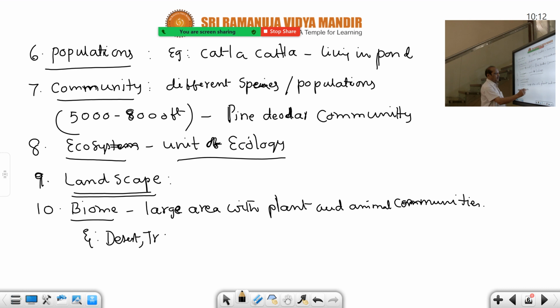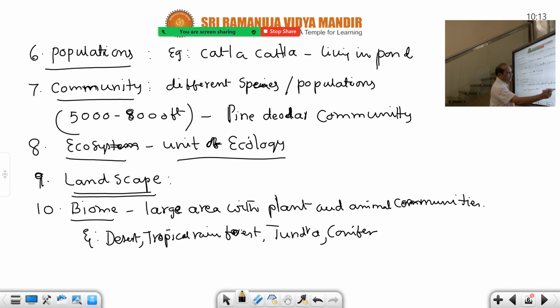Tropical rainforest is also a biome. Tundra, the treeless zone, is also a biome. And coniferous forests are another biome. These are the best examples. The question is to define biome and give 1 or 2 examples, so you can write any 1 or 2 of these.